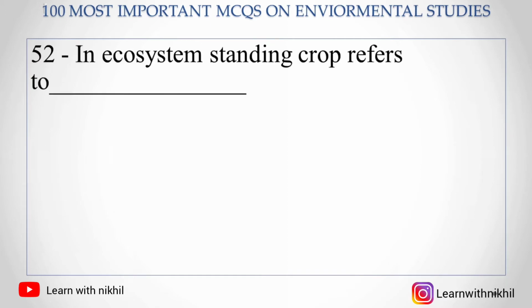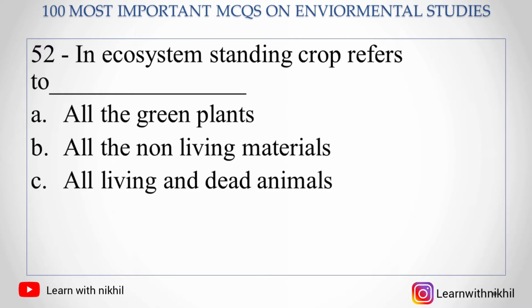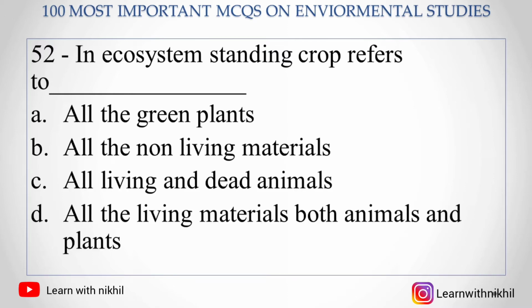52nd. In an ecosystem, standing crop refers to: A. All the green plants, B. All the non-living materials, C. All living and dead animals, D. All the living materials, both animals and plants. So the right answer is all the living materials, both animals and plants.